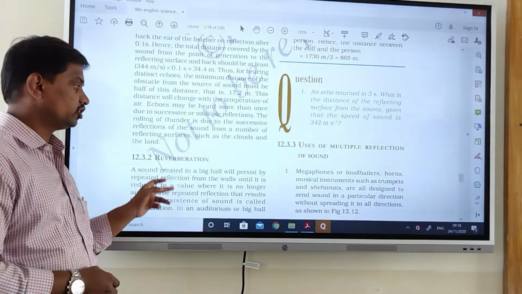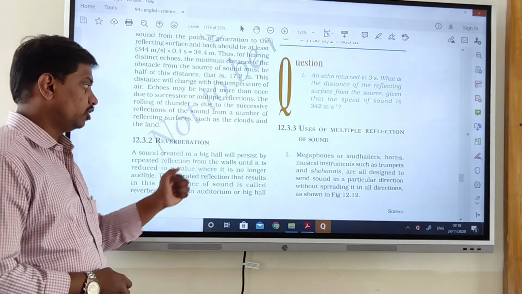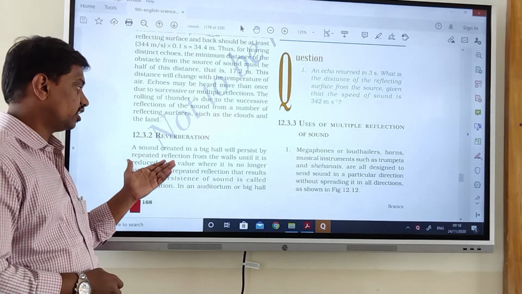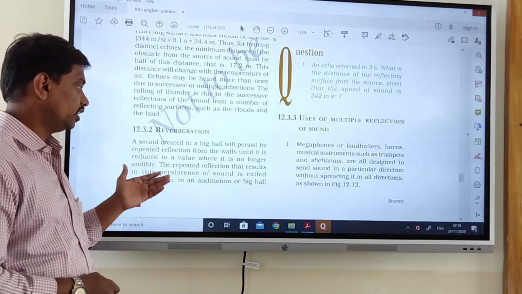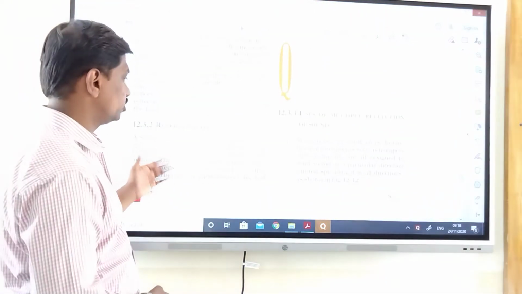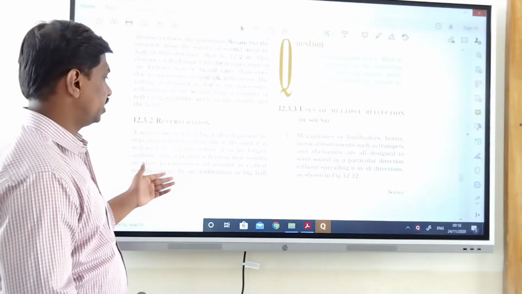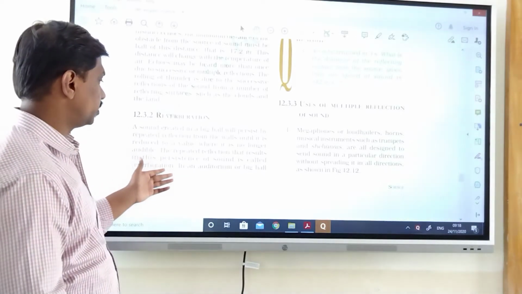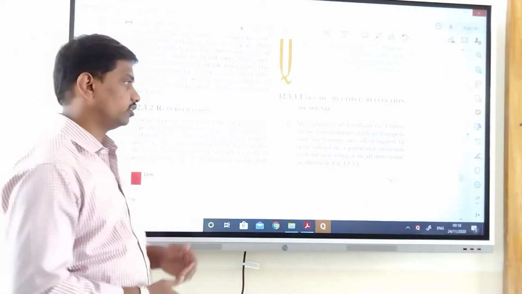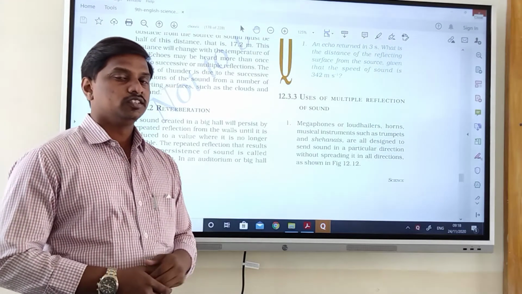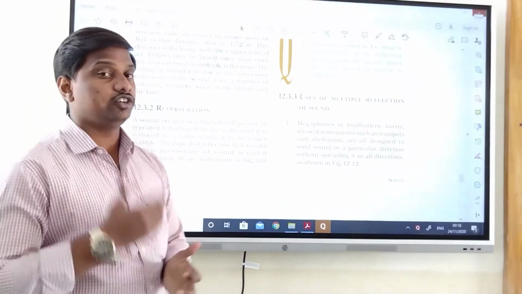So, reverberation. The sound creates a big orb which persists by repeated reflections until it is reduced to a value where it is no longer audible. The repeated reflection that results in this persistence of sound is called reverberation. Reverberation means there is no time interval; the sound continuously falls.